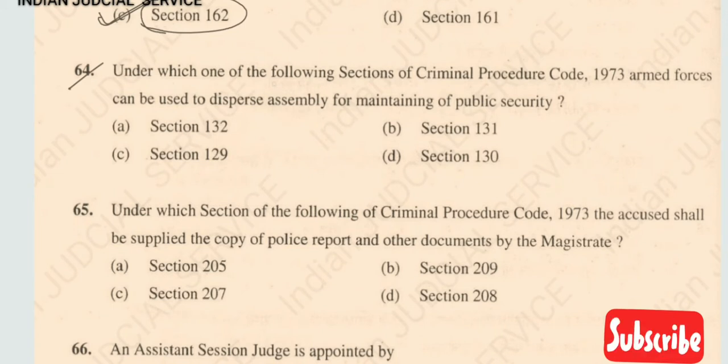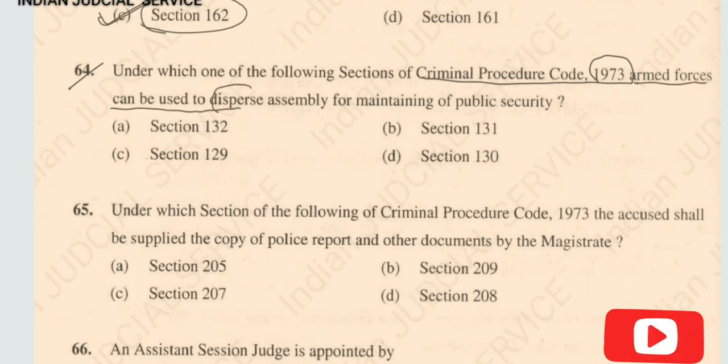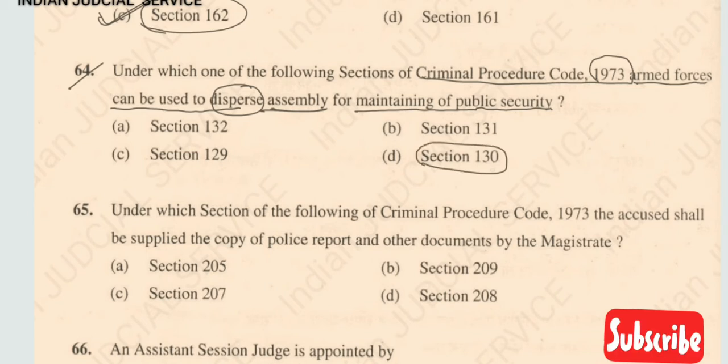Under which one of the following sections of CrPC 1973 can armed forces be used to disperse an assembly for maintaining public security? Which section is used? Clearly section 130. Armed force can be used to disperse an assembly for maintaining public security. So the answer here is option D, section 130.